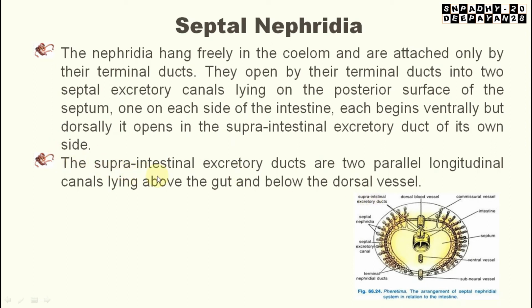The supraintestinal excretory ducts are two parallel longitudinal canals lying above the gut, the posterior part of the alimentary canal, and below the dorsal blood vessel of the circulatory system.